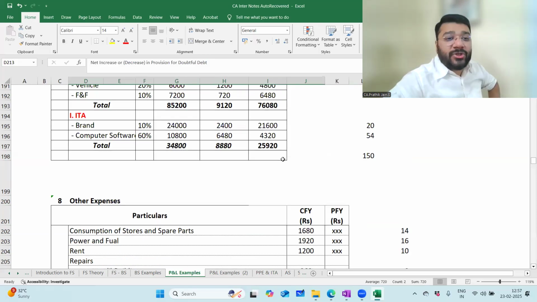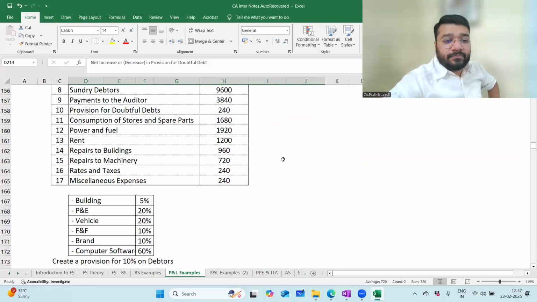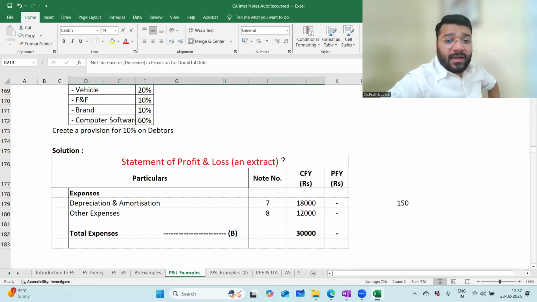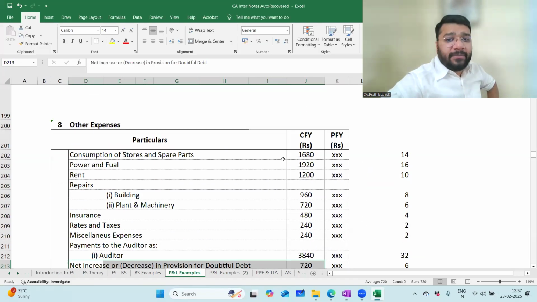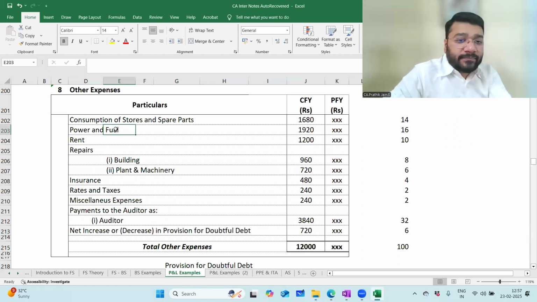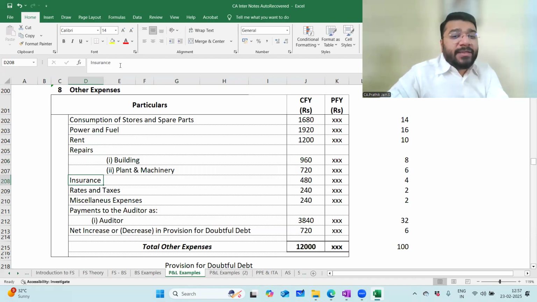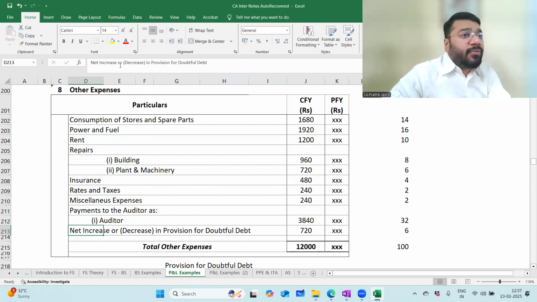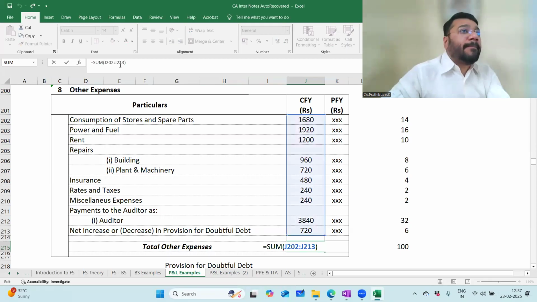Sorry? Question. For what? Other expenses 12,000. You missed out something. Consumption is 1680, power and fuel 1920. Rent 1200. Repair building is 960. Plant and machinery 720. Insurance is 480. Rates and taxes 240. Miscellaneous expenses 240. Payment to auditor 3840. Provision is 720. All put together 12,000. Are you all getting it?